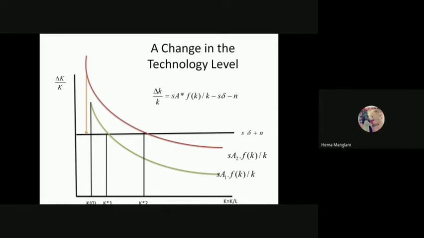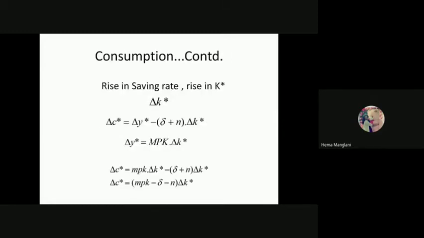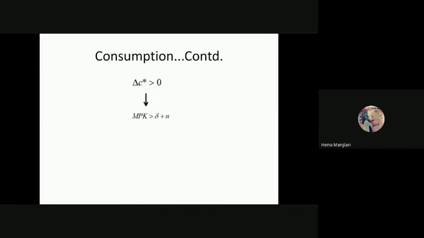What happens when your technology is rising from A1 to A2? When your technology is rising, your steady state is increasing from K star 1 to K star 2. Consumption in the Solow model depends on this condition: when your marginal productivity of capital is higher than the depreciation and the population growth rate, then your consumption would be maximum. That only I was trying to mention between the developing countries and the developed countries.